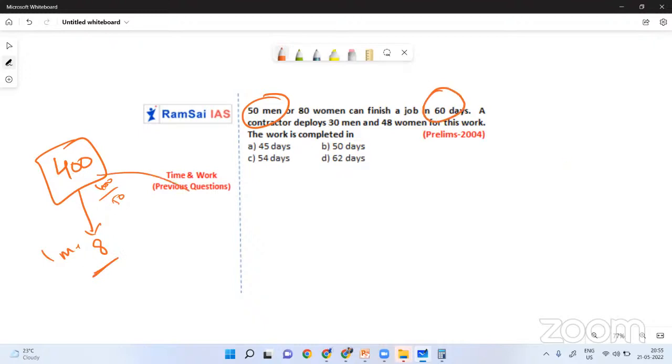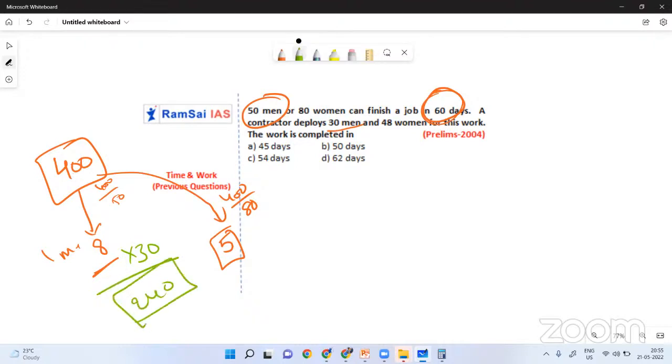Similarly, the same 400 laddus 80 women can finish. So each woman can finish 5 laddus, not in one day but in 60 days. That is okay, we'll take 60 later. Now a contractor deployed 30 men and 48 women. Each man can finish 8 laddus, so 30 men can finish 240 laddus.